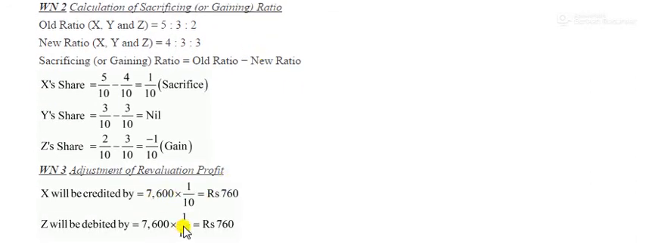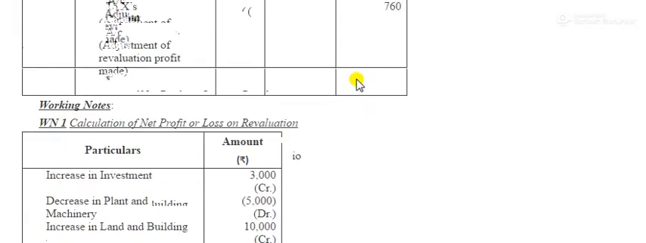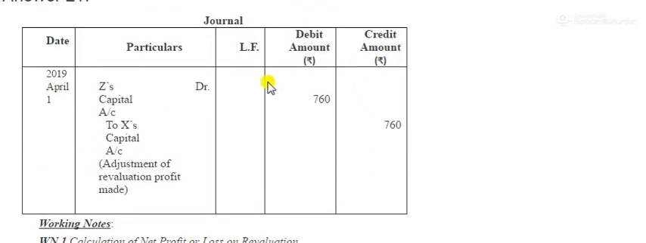Okay, this 7600 is your profit, and you will multiply this 7600 with the gain and sacrifice, and you will get 760. Now this 760 is the exact amount which you will put here in the journal entry. Which is the journal entry? Gaining to sacrifice. Okay, so I hope that this topic, revaluation of the assets and reassessment of the liabilities, is also clear to you.